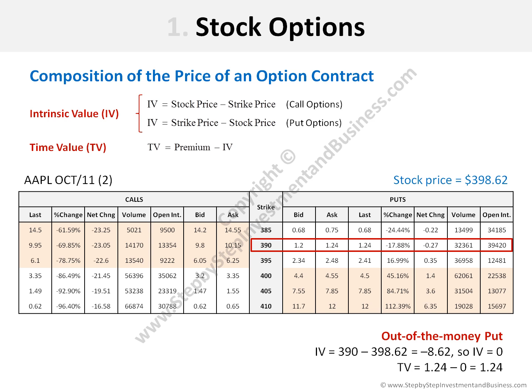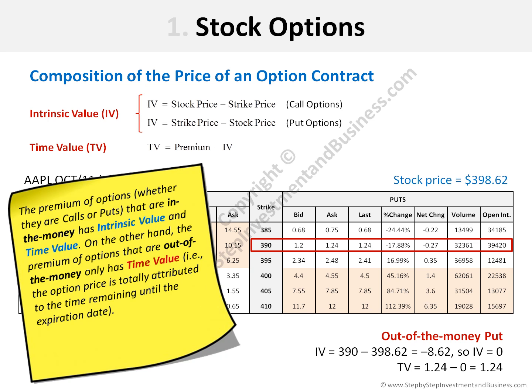Therefore, the time value is the premium, which in this case is 1.24 minus 0, which is the intrinsic value. So, the time value is 1.24, meaning that in this case, the entire premium is given by time value.